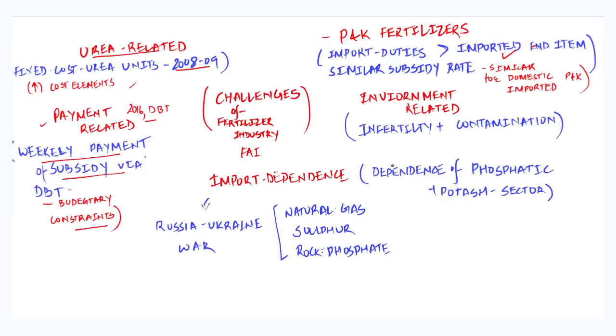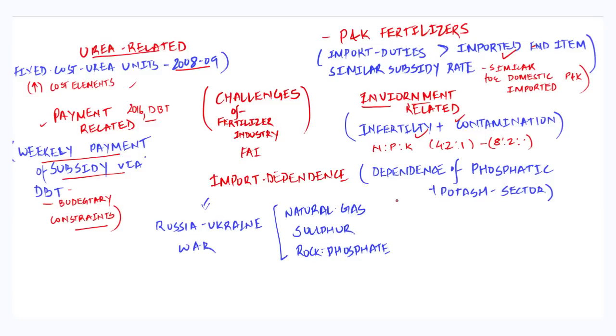The next issue that is highlighted, which is challenging the fertilizer industry, is related to the environment. Now, due to the differential pricing policy for urea-based and non-urea-based fertilizers, it has led to rampant misuse and distortion of the NPK ratio from 4:2:1, and this imbalanced use of fertilizer nutrients has given rise to infertility in the soil and at the same time has led to contamination of the groundwater.